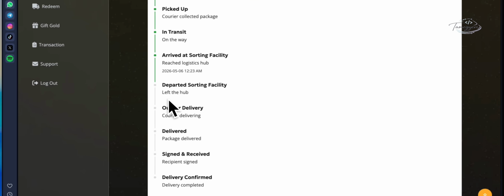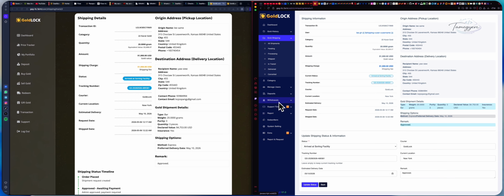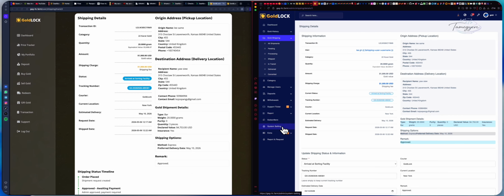Maybe in the remark we can put insurance. After departed, it could say insurance needed, insurance needs to be paid, and then we hold. It says it's your insurance, and then forward. We can add it or edit it.